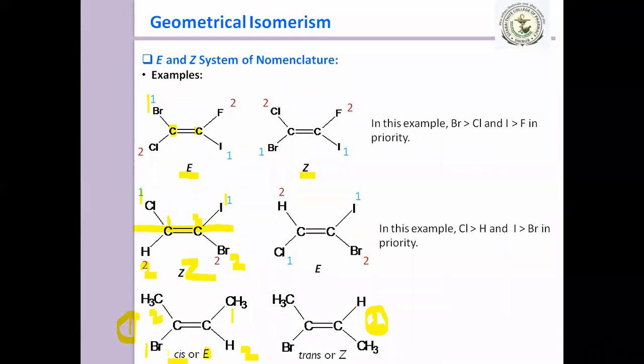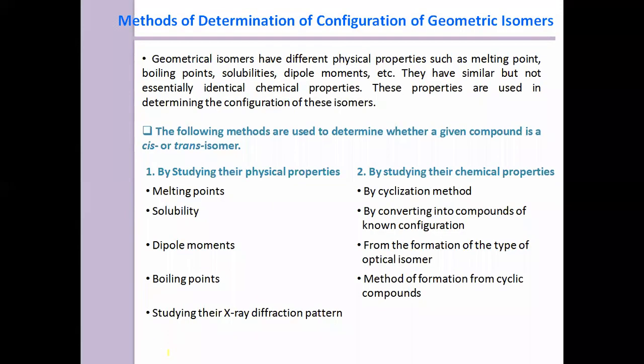Only 1 minute is left. So in the next lecture, we will discuss the different methods which we use for determination of configuration of geometrical isomers. So here we finish our lecture.